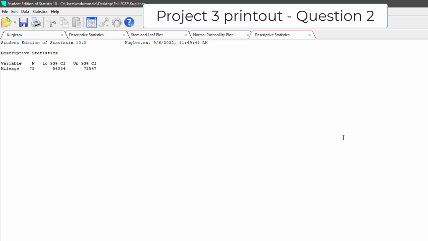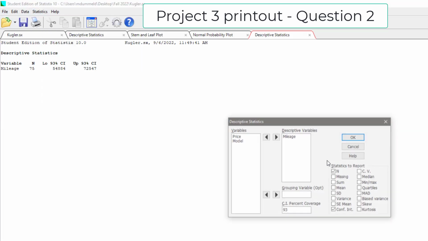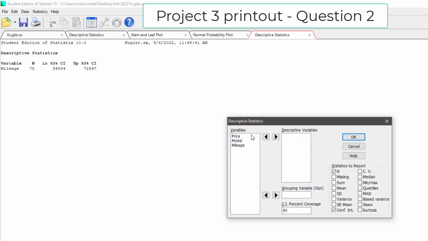Question 2 of Project 3 also wants a confidence interval. So I will go back to, oops, that's not what I want. I want to go Statistics, Summary Statistics, Confidence Interval. Except now I want to use the prices, and in this case, I want to change it to 94%. But the other piece of this that I need is I just want to work with model or location 1. So I'm going to take model and put it in here as a grouping variable.